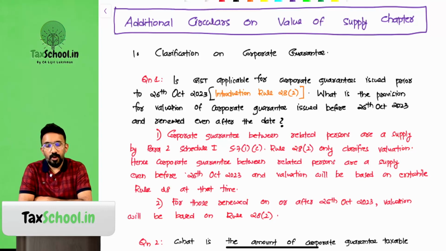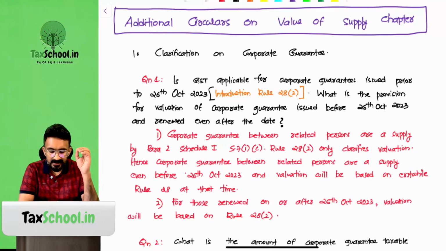They said corporate guarantees between related persons are a supply by para 2 of Schedule 1, which means the distinct person, related person concept. A supply between related persons is a supply even without consideration. So a corporate guarantee, even before Rule 28.2 came, is treated as a supply. Rule 28.2 is only clarifying valuation.